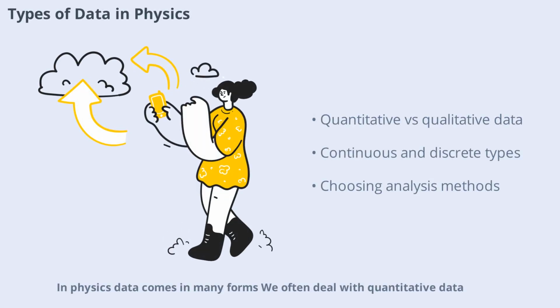Physics data comes in many forms. We often deal with quantitative data, like measurements of length, time, or temperature, which are expressed as numbers. Qualitative data, on the other hand, might describe the color of a flame or the shape of a trajectory. Recognizing the type of data you have is the first step in choosing the right analysis method. For example, continuous data can take any value within a range, while discrete data consists of specific, separate values. Understanding these distinctions helps physicists select appropriate tools and techniques for analysis, ensuring accurate and meaningful results.